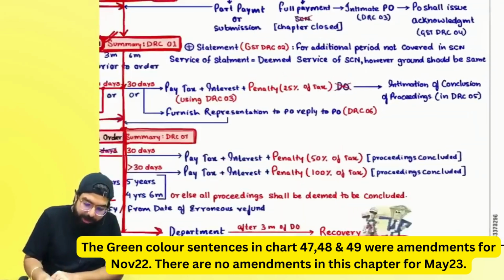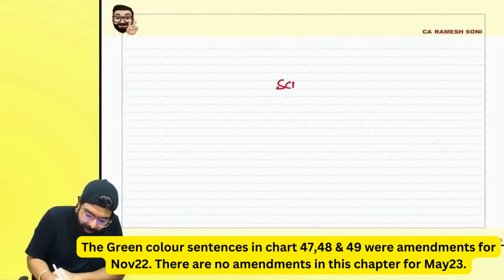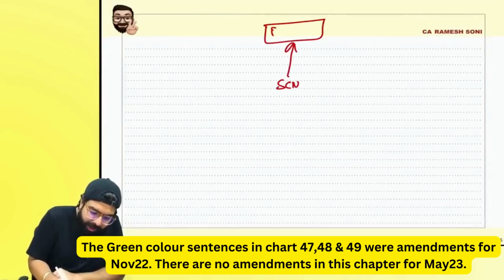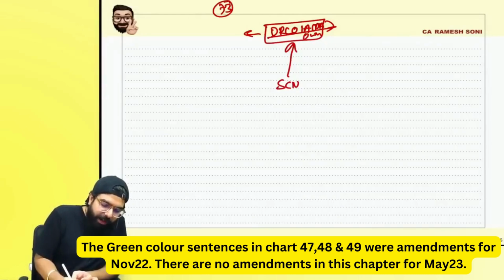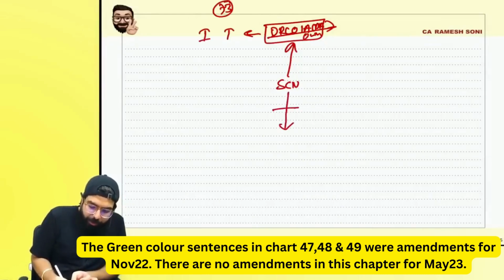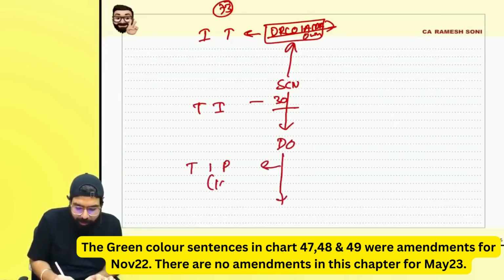Always remember one thing, if it is a bona fide case, before the show cause notice, you can go ahead and make the payment. When DRC 01A is issued, part A, or on your own, you can go ahead and make the payment. If it is a bona fide case, you will pay tax and interest only, right? Once the show cause notice has come, if you pay within 30 days, you will pay tax and interest only. Then once the demand order has come, if you make the payment, you pay tax, interest, and penalty of how much? 10% or 10,000, whichever is higher.